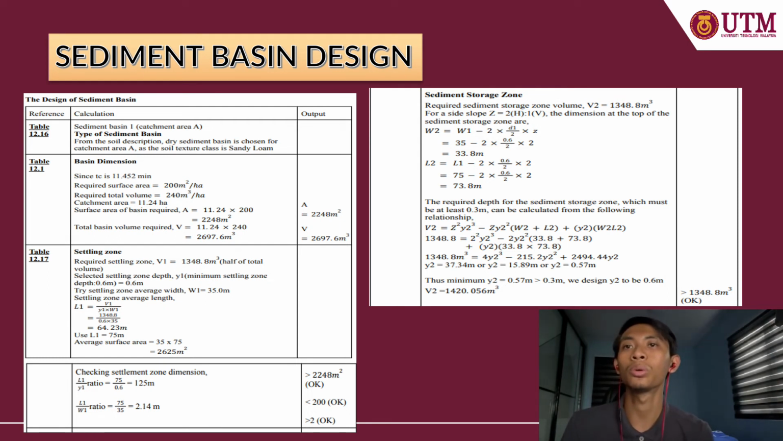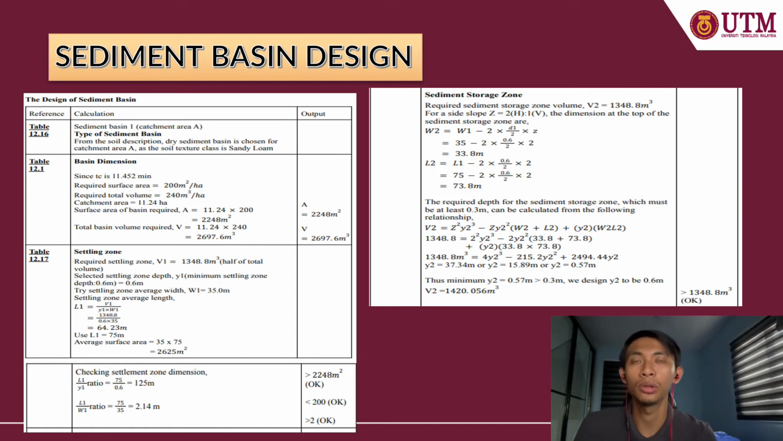We also do the L1 over W1 ratio, we get 2.14, which is less than 200, and it's okay. Next is the sediment storage zone. The required sediment storage zone volume is as we calculated before, 1348.8 meter cube. For the side slope, we use 2:1, and the dimensions of the top of the sediment storage zone are found using the formula W2 equal to W1 minus 2 times D1 over 2 times Z. Then we get 33.8 meter.